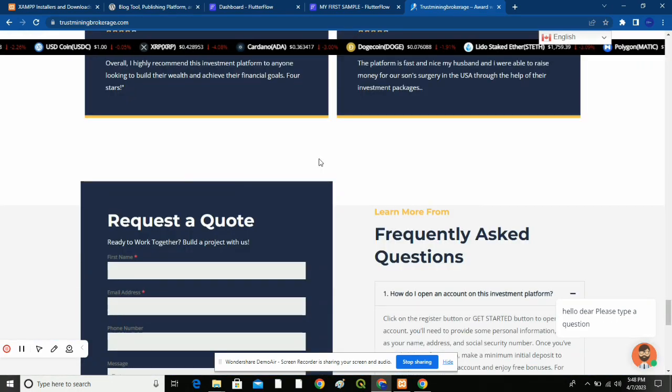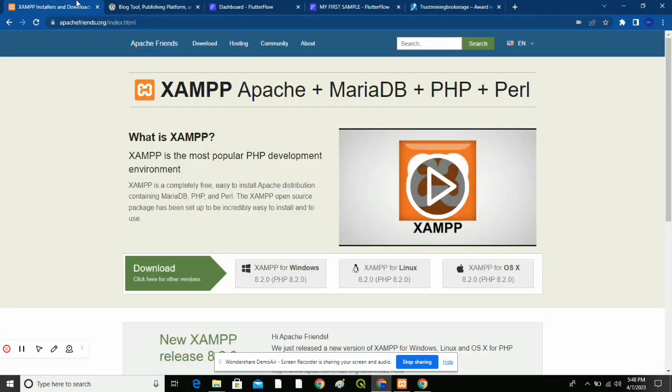All right. So for the sake of this tutorial, I'm just going to teach you the step-by-step process that you need. First of all, go to apachefriends.org. You have to download two things. First, you have to download XAMPP. XAMPP acts like a localhost that helps you host your website. Because we're building a demo website, we're not going to pay money to a hosting platform, so we're going to host it locally on our laptop using XAMPP.